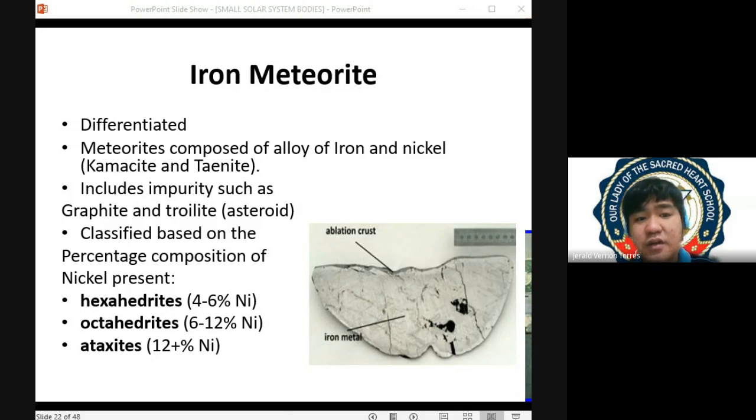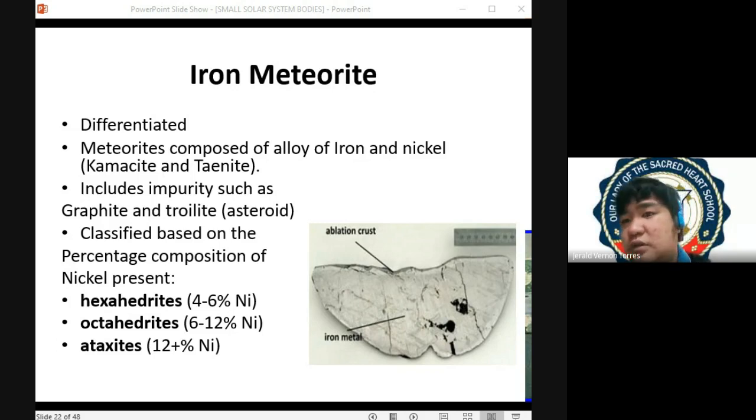So usually yung iron meteorite natin gawa siya sa dalawang metal. It's made from iron and nickel. Again, usually yung mga iron meteorite natin or yung mga metallic meteorite, it's made from iron and nickel. So ang iron component ay tinatawag na kamacite, samantalang yung nickel component tinatawag na taenite. And sometimes may impurities rin siya in the form of graphite and troilite. So these are actually impurities of your metal or your iron meteorites.